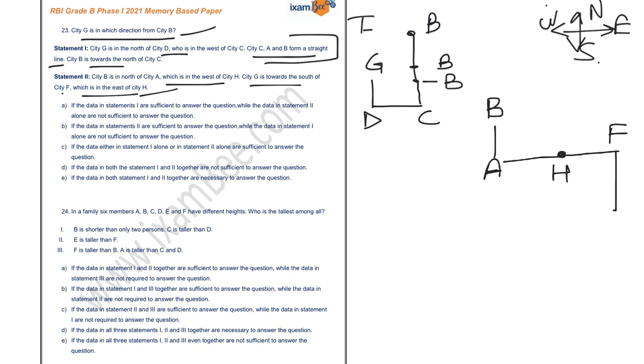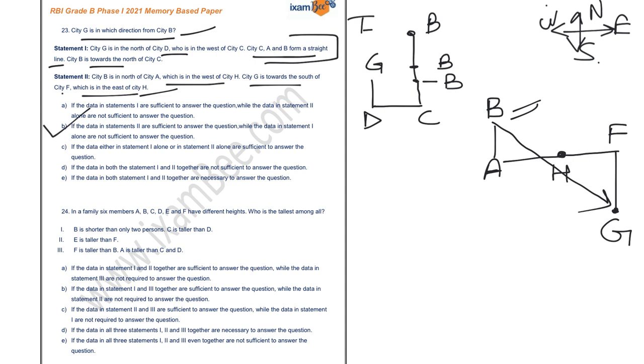So this is your south direction and this is your G. Now you can perfectly tell that city G is in the southeast direction if you compare it with city B. So with the help of the second statement, you are able to answer the question. So the correct answer is option number B.